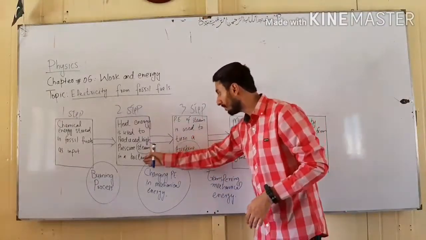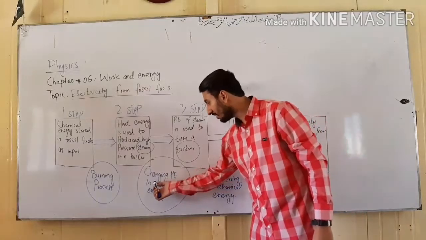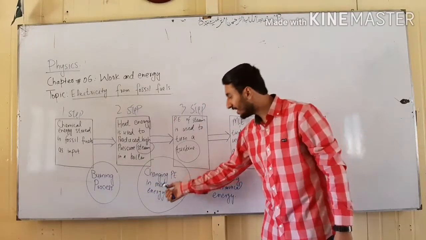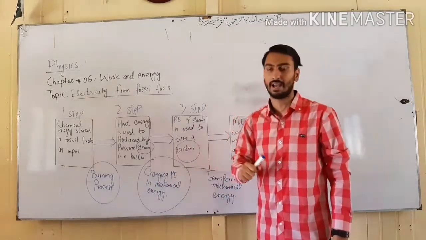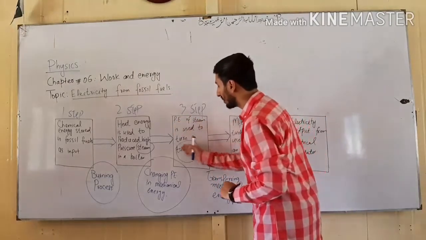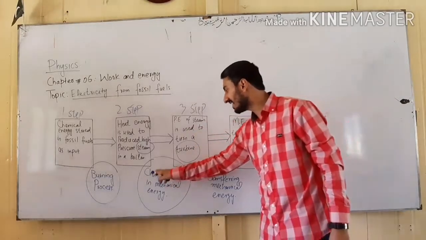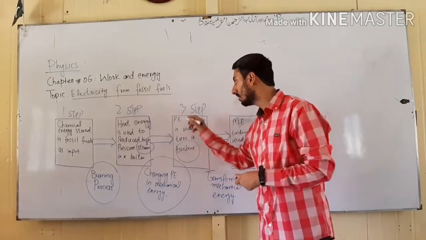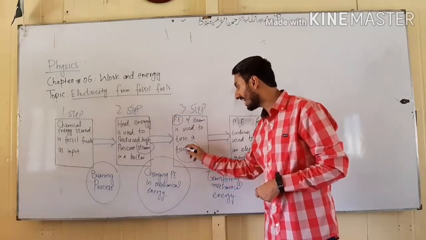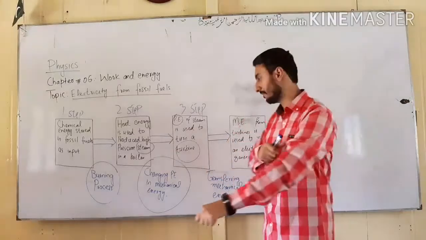So when steam is given to a turbine, we are changing the potential energy of steam into mechanical energy of the turbine. So the third step is the potential energy of steam used to turn a turbine.